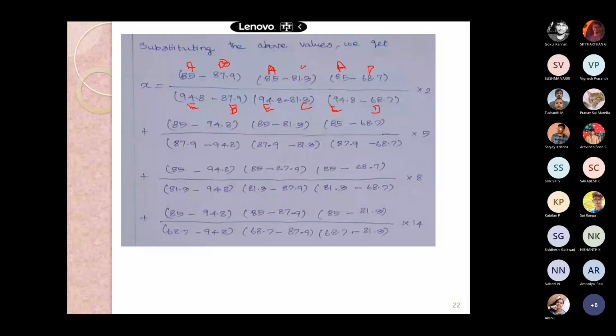A is 85, and B is 94.8. C is 87.9, and D is 81.3. There isn't change with the D, 81.3, and then give equal to, and E is 68.7.